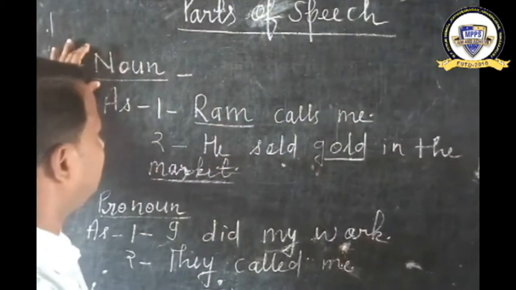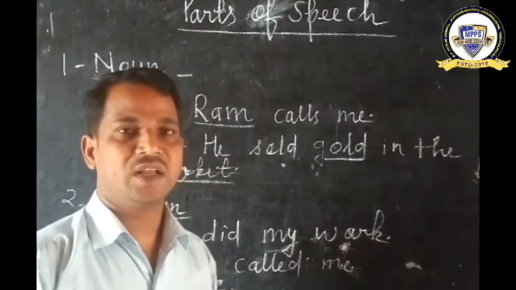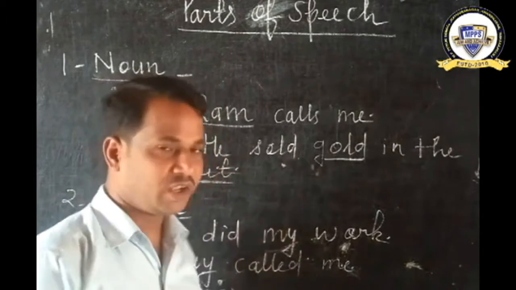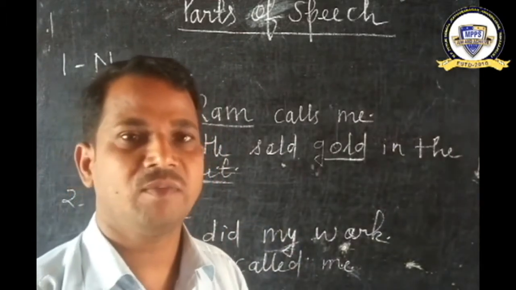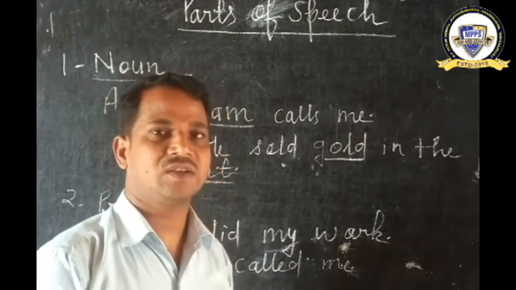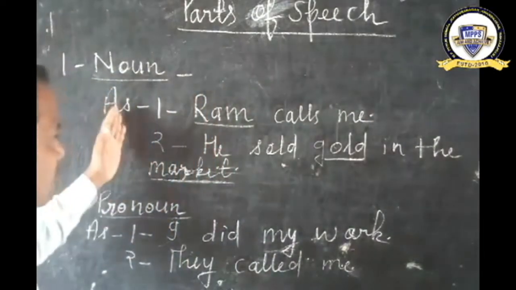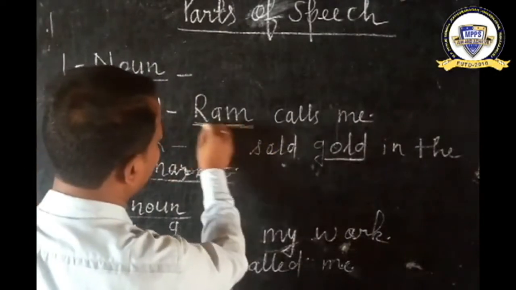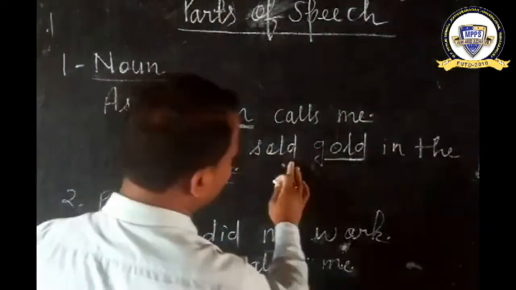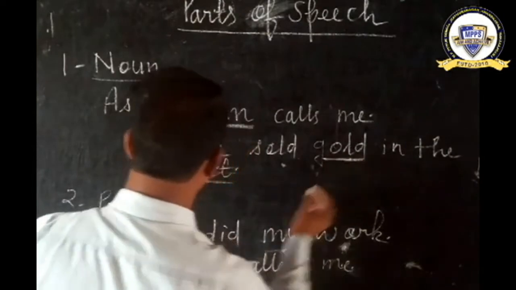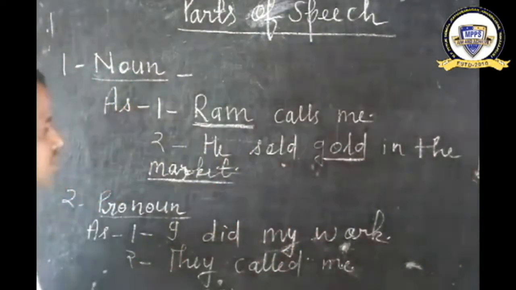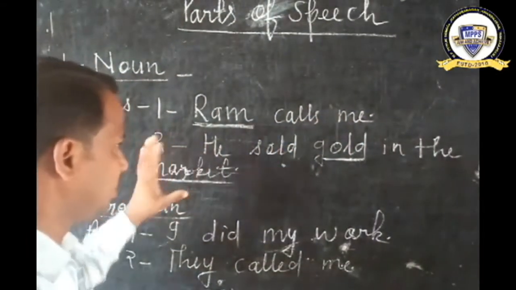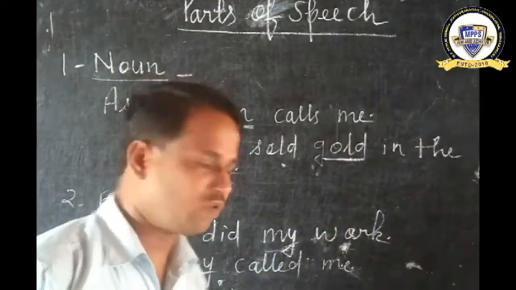First, noun. A noun is the name of a person, place, or a thing. For example, Ram calls me. In this sentence, Ram is a noun. And second, he sold gold in the market. Gold, market, nouns. So Ram and gold and market, these are nouns.